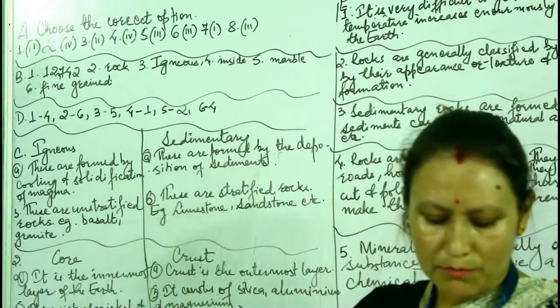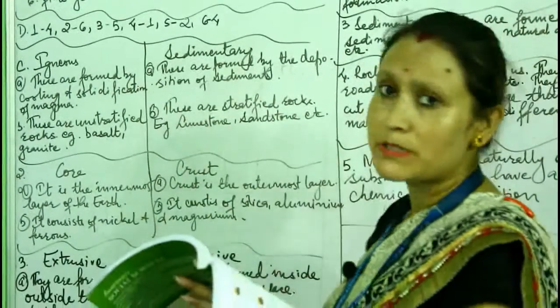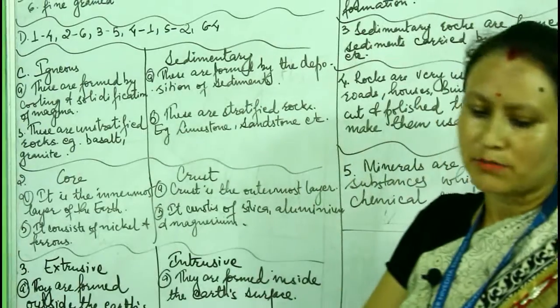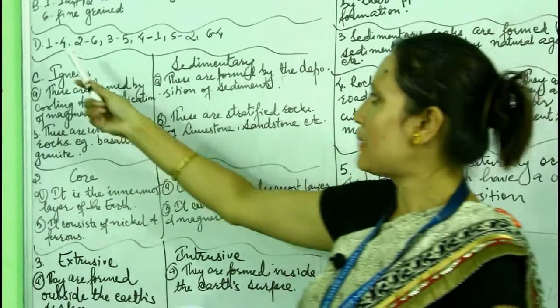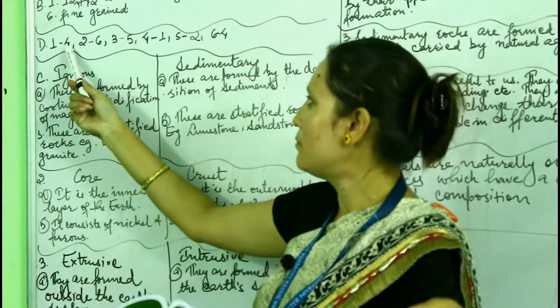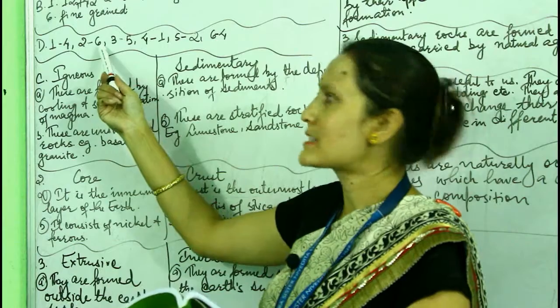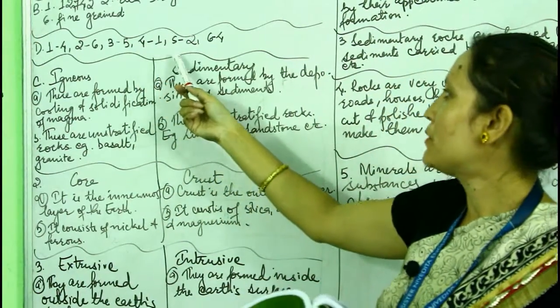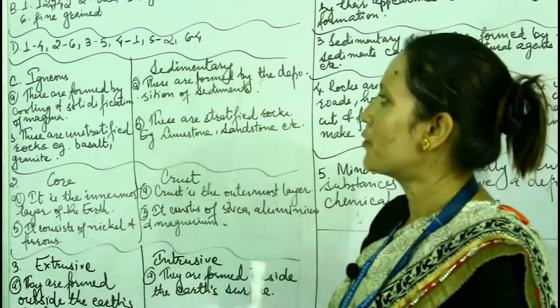Okay. Now C is distinguish between, differentiate between. First we will do D, match the columns. Number 1 you have to match with 4 in column B, 2 with 6, 3 with 5, 4 with 1, 5 with 2 and 6 with 4.